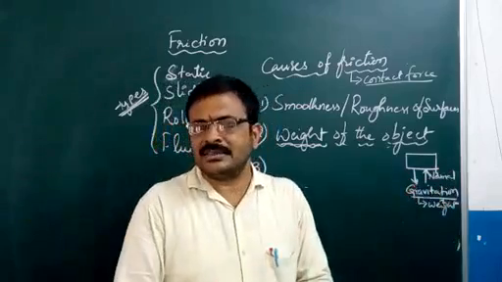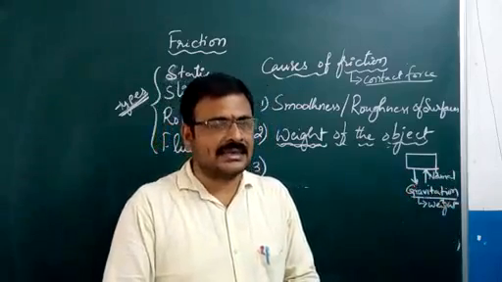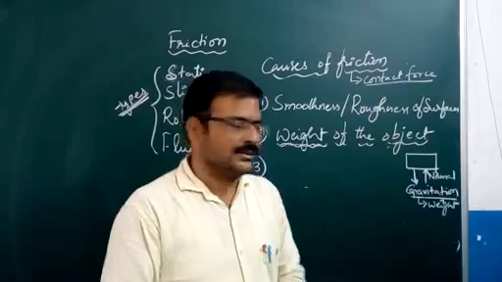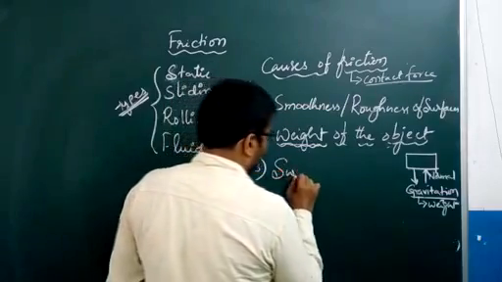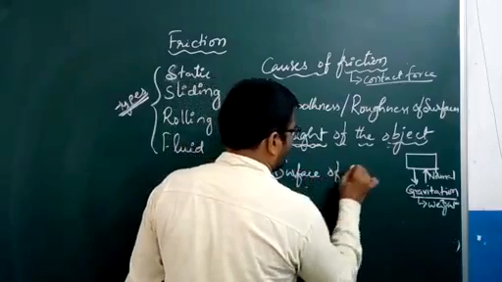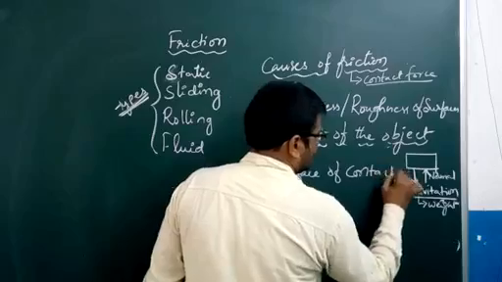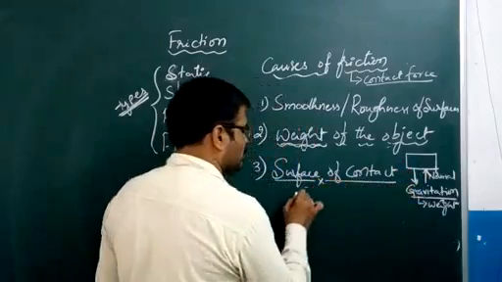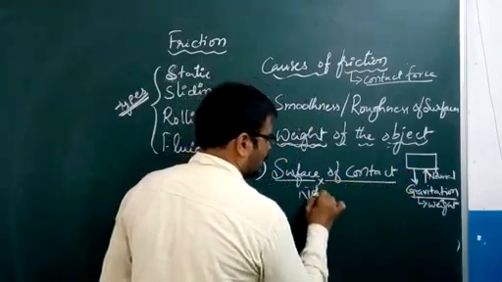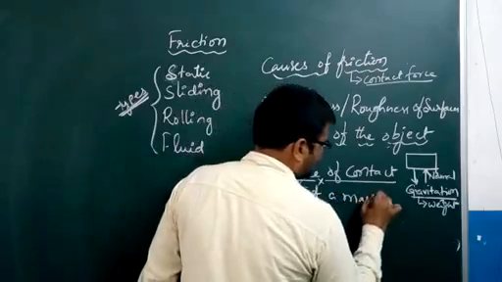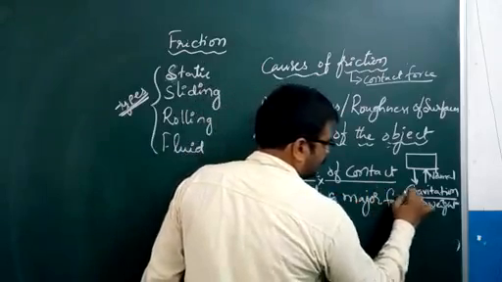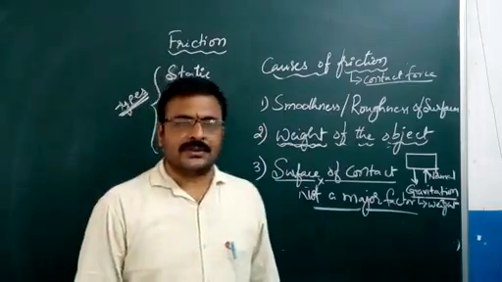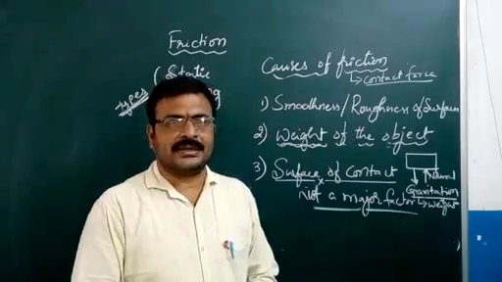Then coming to the third one: what happens if the body has a larger surface, or a smaller surface in contact? The surface of contact is not a major factor for friction. It is independent of the surface of contact.